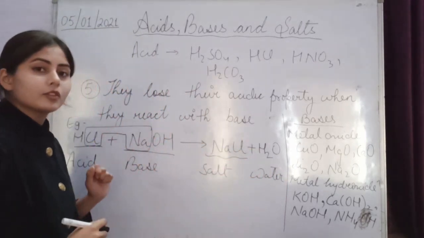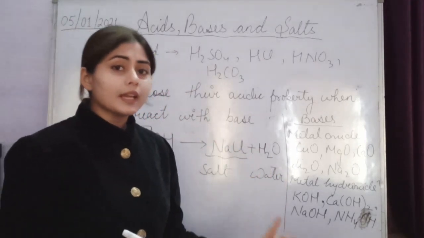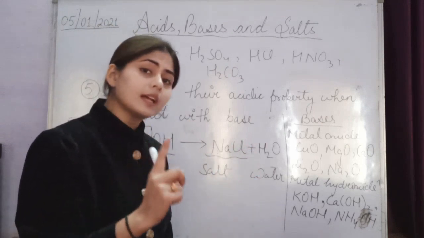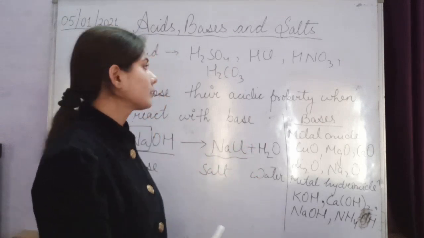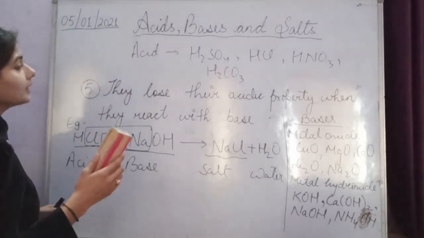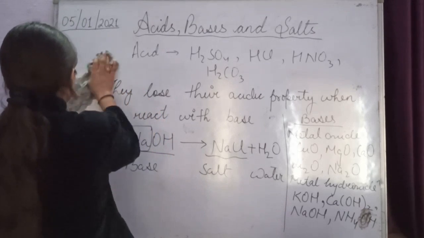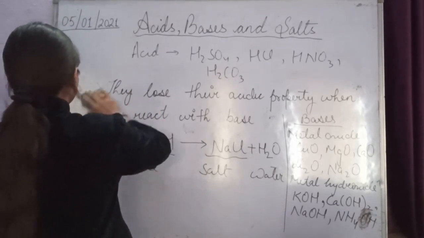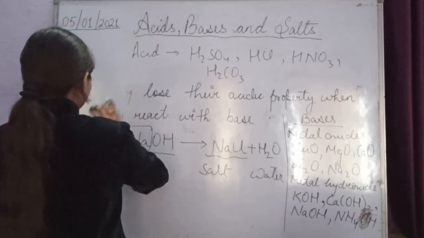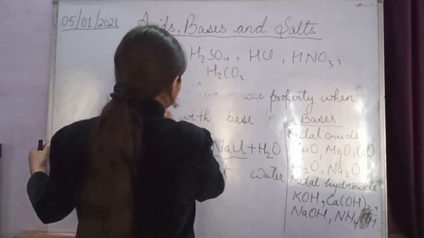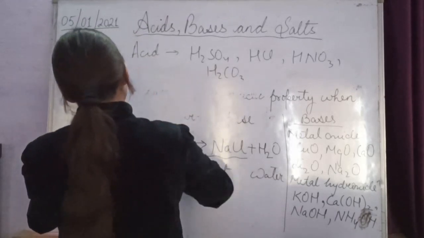This reaction is called a neutralization reaction. Remember this. Got it? Now come to the next topic. The next topic is acids contain replaceable hydrogen atoms.